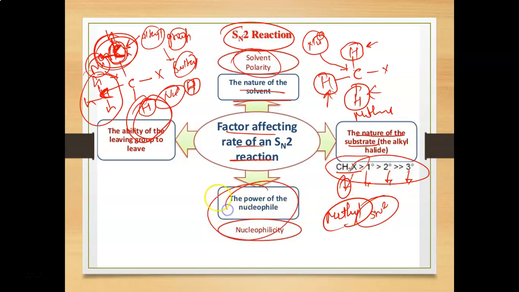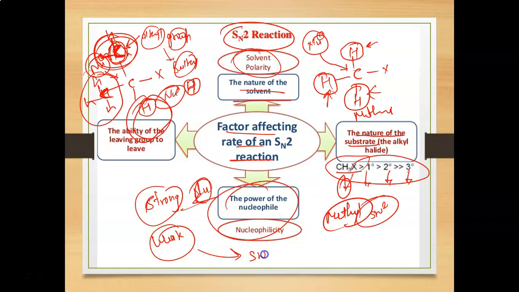The power of the nucleophile is also a main factor. If the nucleophile is a strong nucleophile, then the reaction goes very fast. And if the nucleophile is weak, then there is a chance of an SN1 reaction, not SN2. In the case of a strong nucleophile, the SN2 reaction will take place, and in the case of a weak nucleophile, the SN1 reaction can take place very easily.